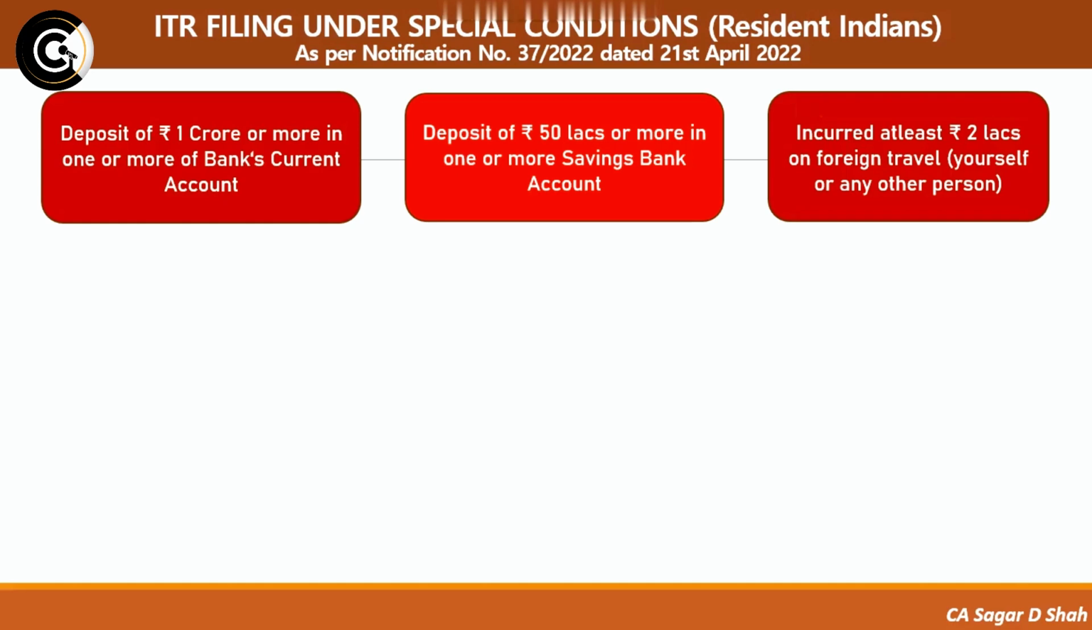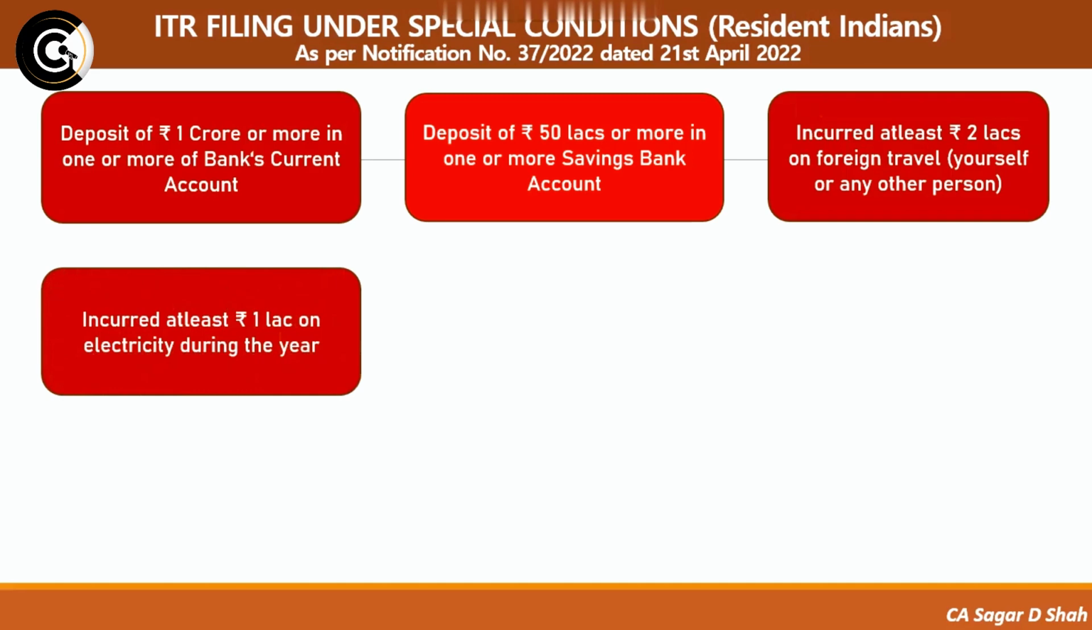So taking an example, if suppose I have incurred rupees 2 lakhs for myself and, let's say, just rupees 50,000 for any other person, be it my cousin, be it my parents, be it anybody, then I have to mandatorily file the income tax return, whichever return is applicable to me, basis my status.